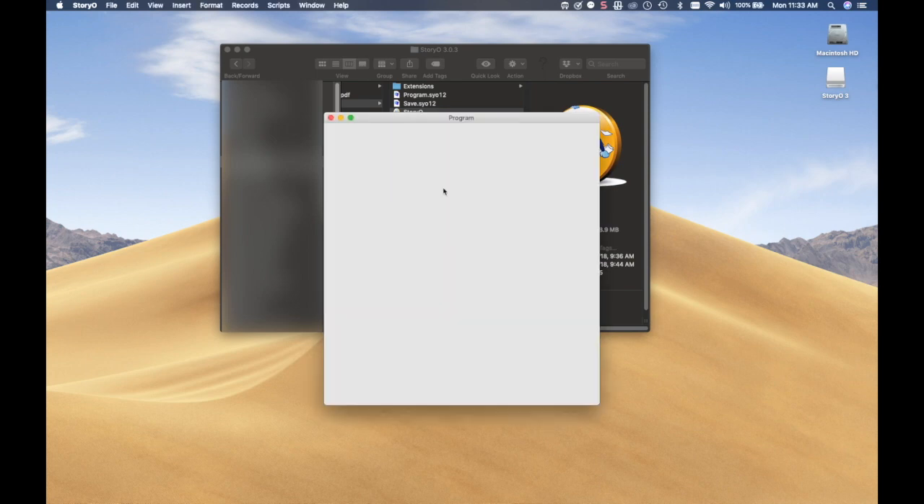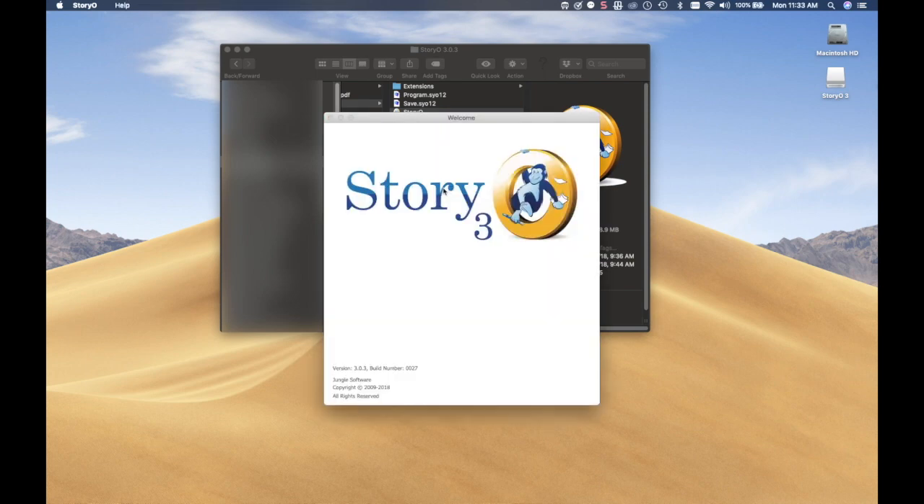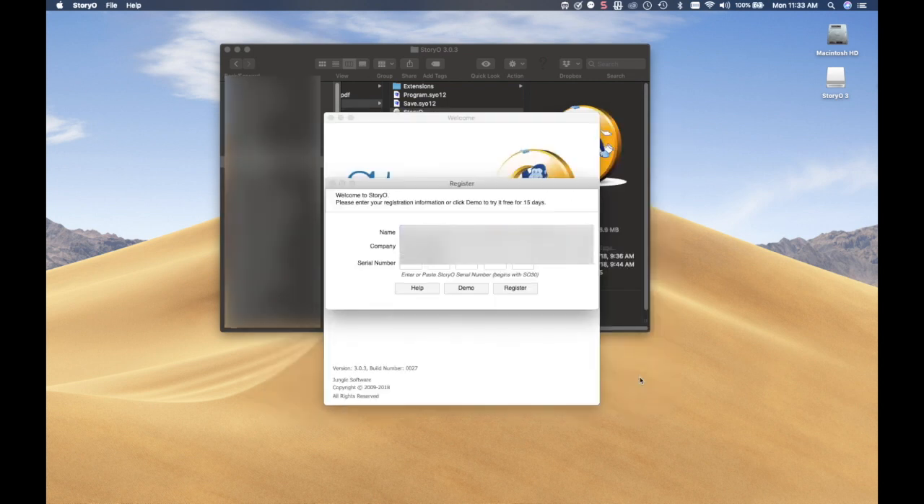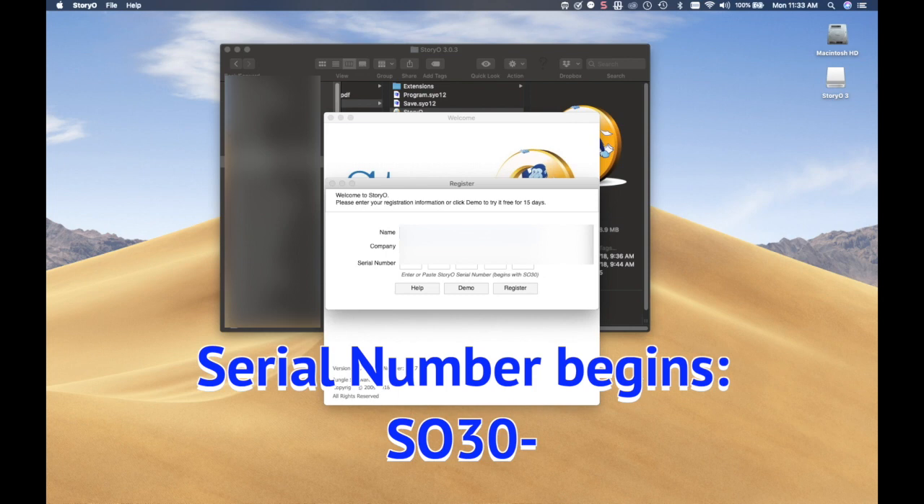Click the Accept button on the license agreement. If you purchase StoryO, you should have a serial number. If you want to just try StoryO, click the Demo button. If you purchased directly from Jungle Software, the serial number should begin with an SO30.